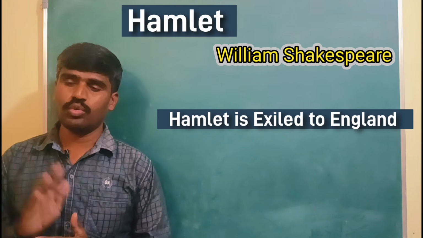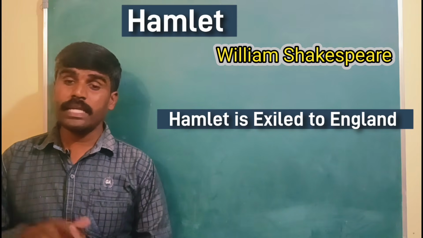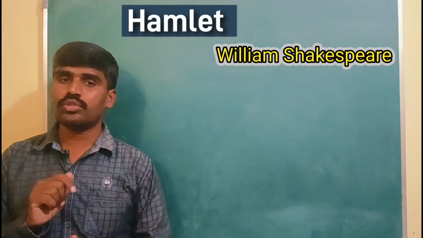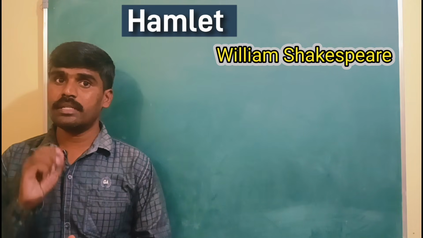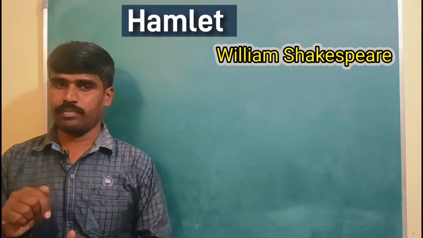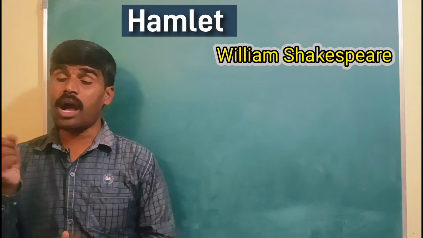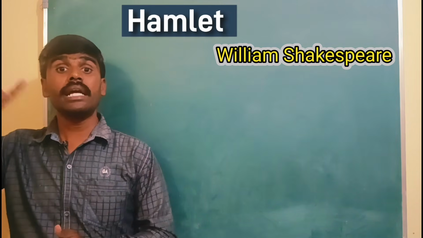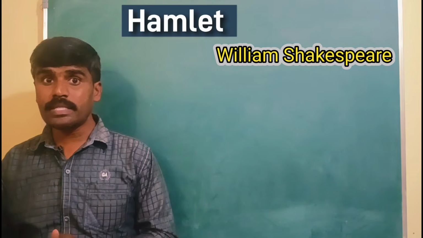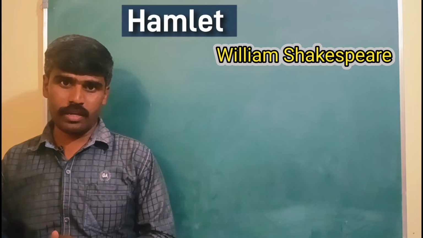So he sends him to England, and there also King Claudius does some conspiracy. He decides to kill him. Not directly, he asks the English authorities to kill Prince Hamlet upon his arrival there.